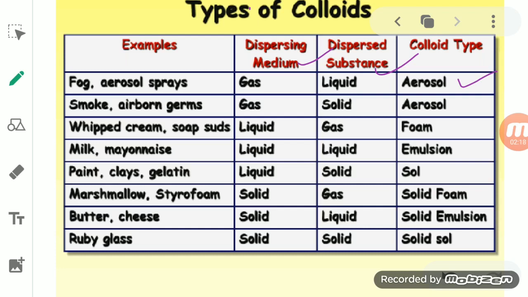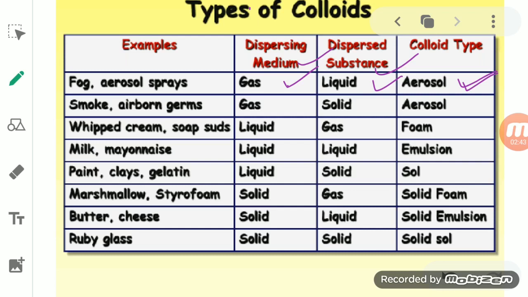The first colloidal type is aerosol. How? When the dispersed particle is a liquid, and the dispersing medium in which this substance has to be added is a gas. So we can say liquid in gas. Then it forms a type of colloid known as aerosol.